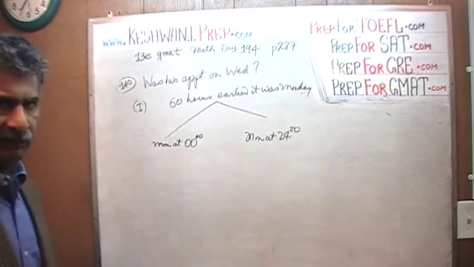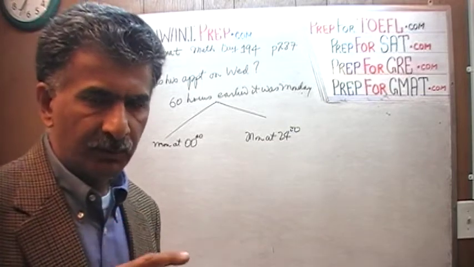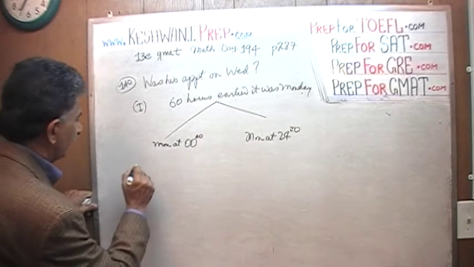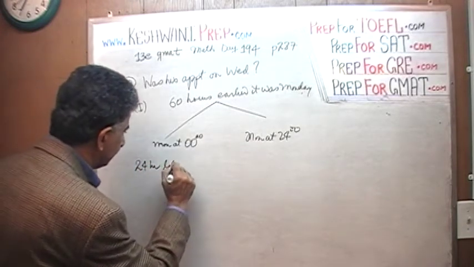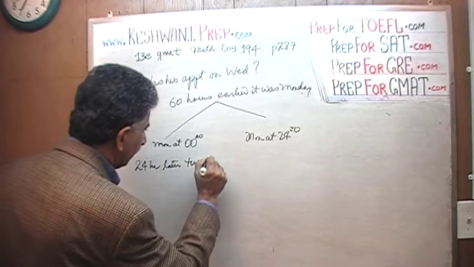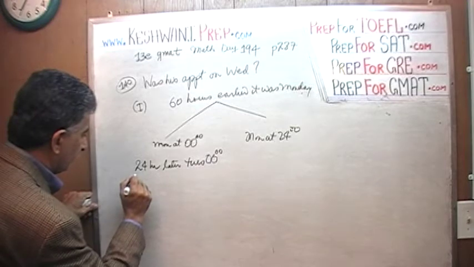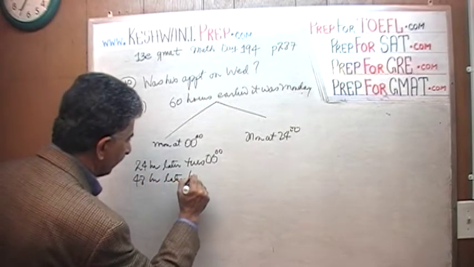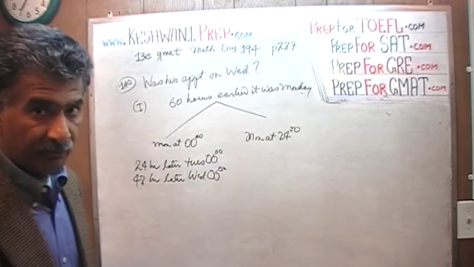When we say Monday at 00, that is the stroke of midnight on Monday, right when it turns from Sunday to Monday. If we add 24 hours to it, it will be Tuesday at 00. Another 24 hours would make it 48 hours later, and it will be Wednesday at 00, the very beginning of Wednesday.